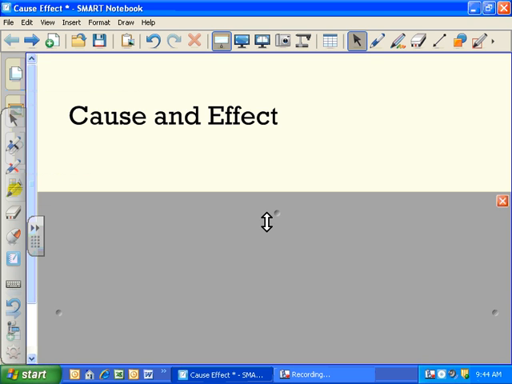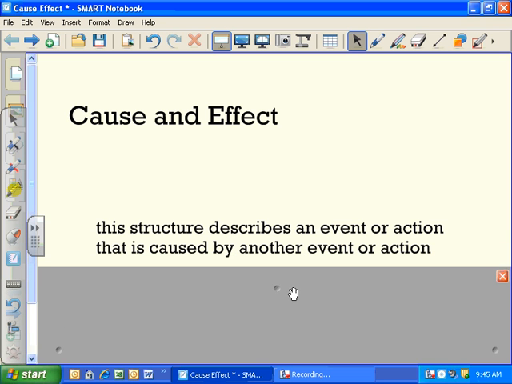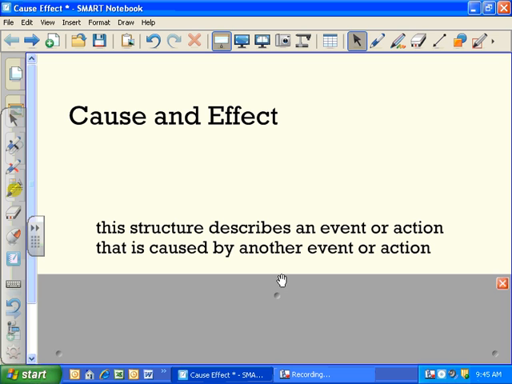Okay, in this video we're going to talk about cause and effect as a text structure. We'll start off with a working definition. In this structure, it describes an event or action that is caused by another event or action.